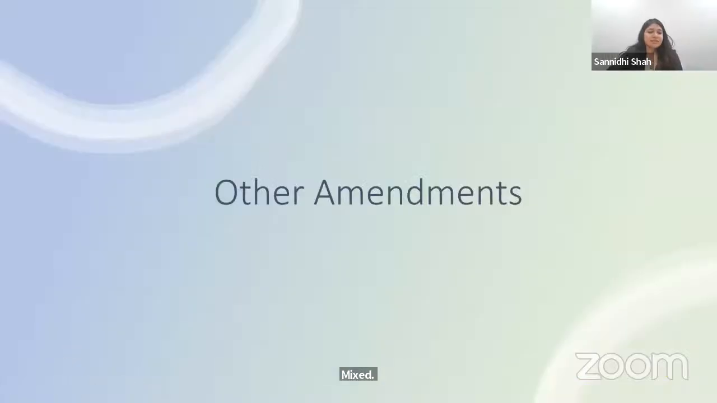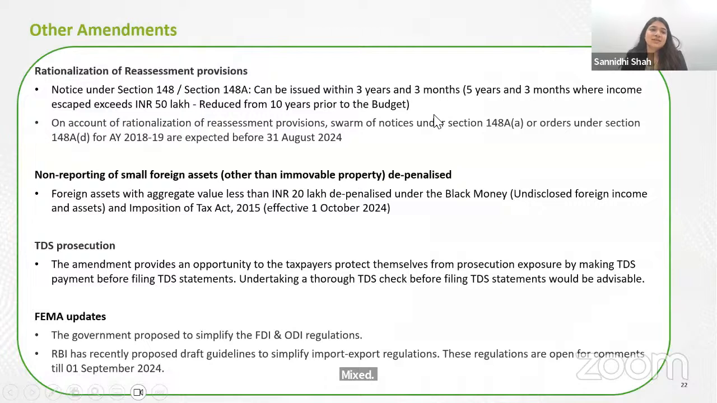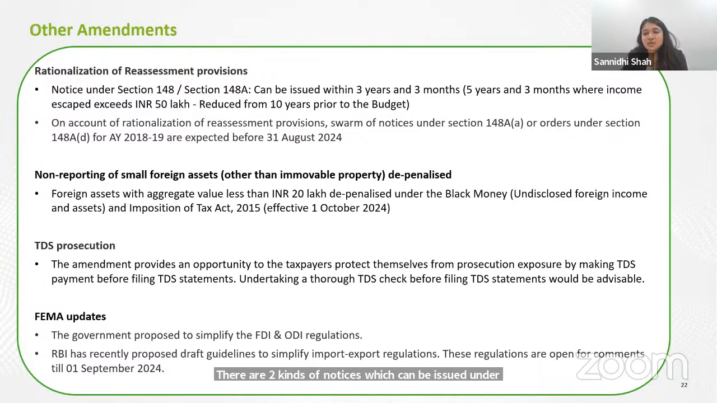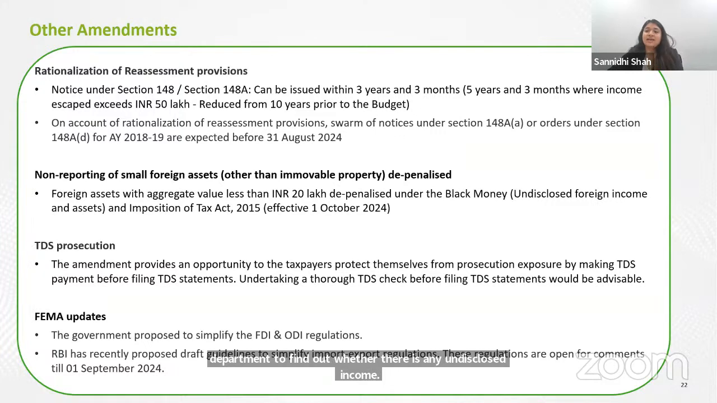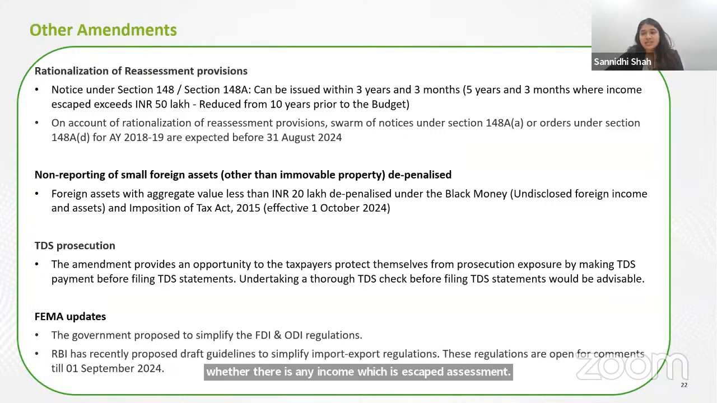And the last is some other amendments which were introduced. One is the reassessment provisions. The timeline for the reassessment has been reduced drastically. There are two kinds of notices which can be issued under reassessment. One is the notice which is issued for the department to find out whether there is any undisclosed income, whether there is any income which has escaped assessment. And the other is that once the assessee provides its response, the department has to come up with reasons as to why it does not agree with those reasons and it still believes that there is any income which has escaped.